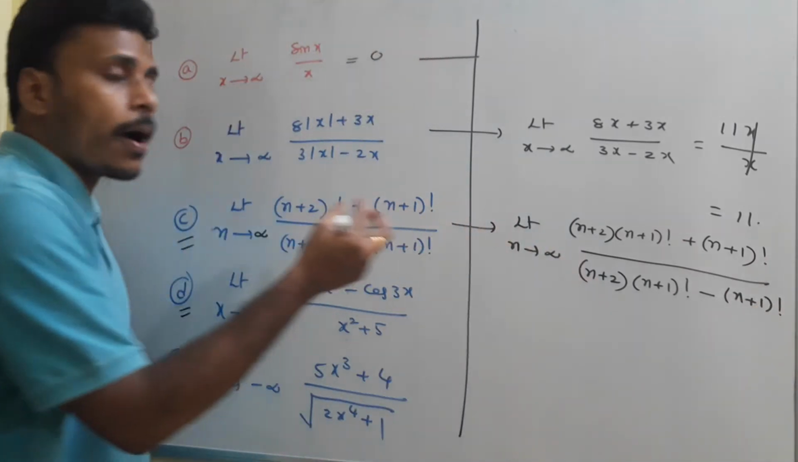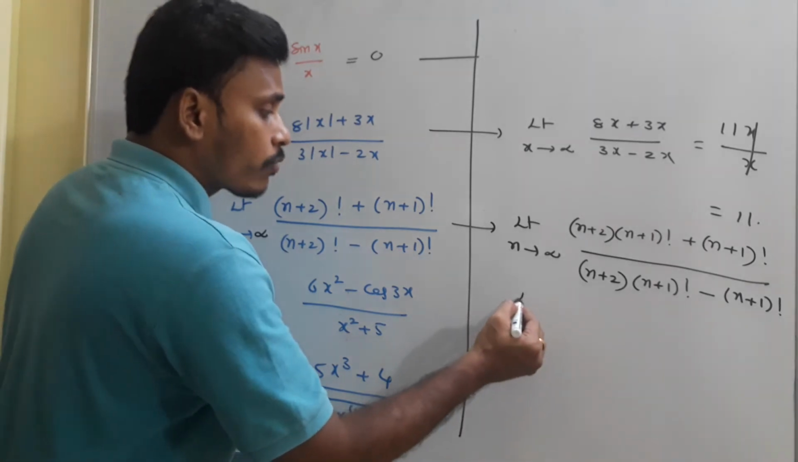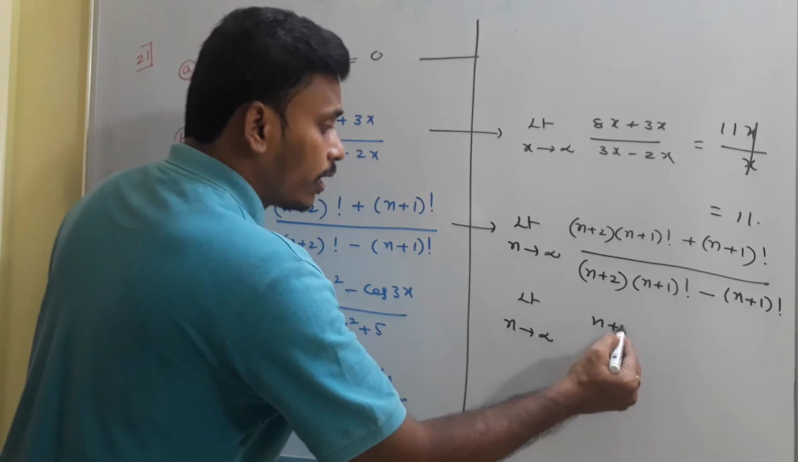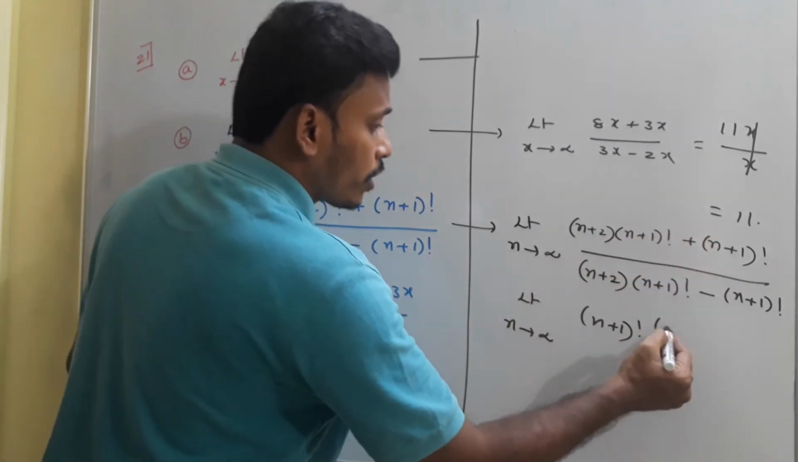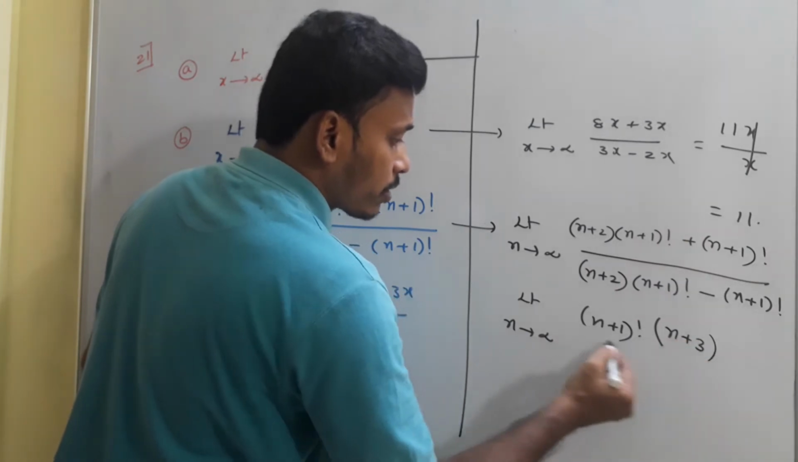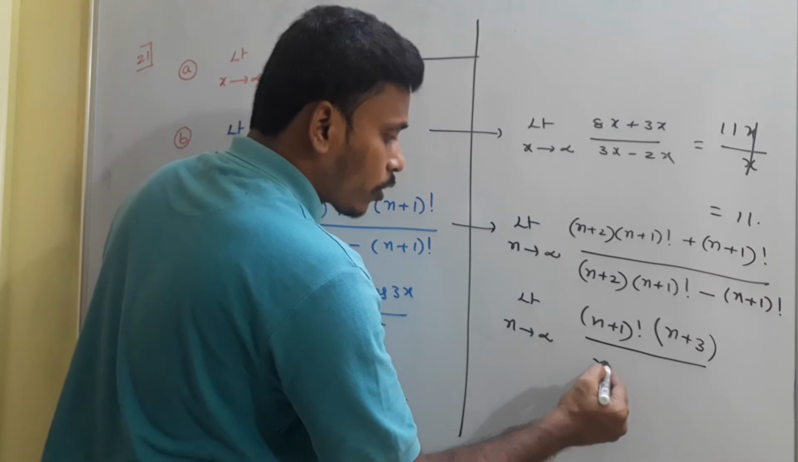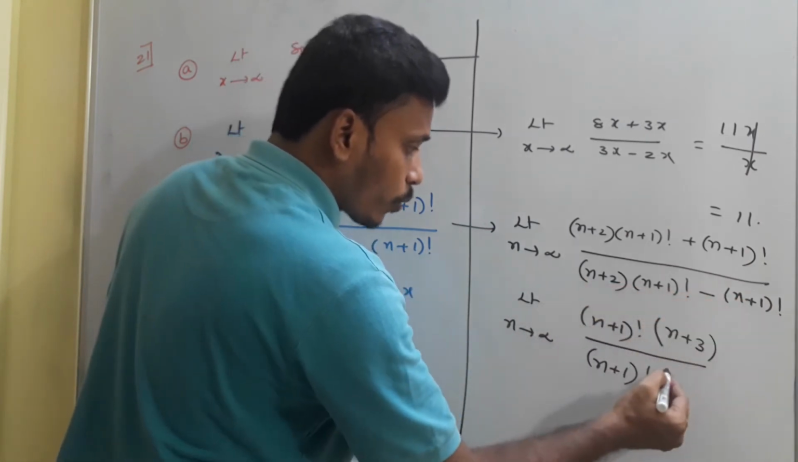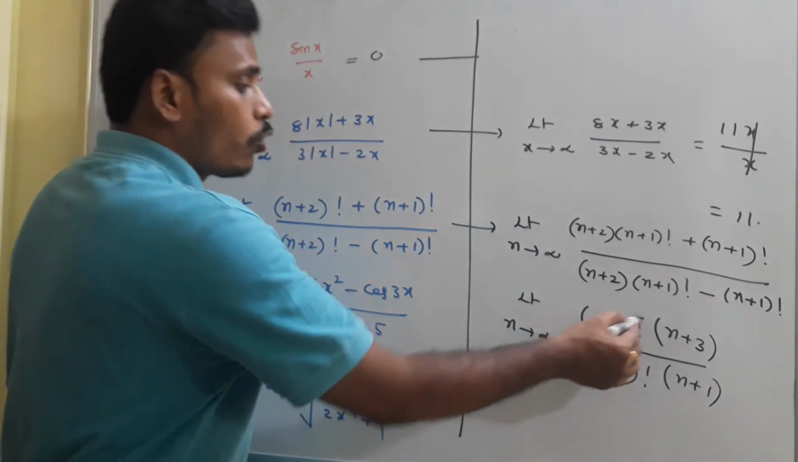Yeah, you just common out n plus 1 factorial from the numerator as well as n plus 1 factorial from the denominator. Limit n tends to infinity, n plus 1 factorial into, this is n plus 2 and its coefficient is 1, it becomes n plus 3, divided by, again you just common out n plus 1 factorial. This is n plus 2 and you will get minus 1 there. n plus 2 minus 1 is n plus 1. You just cancel out these two